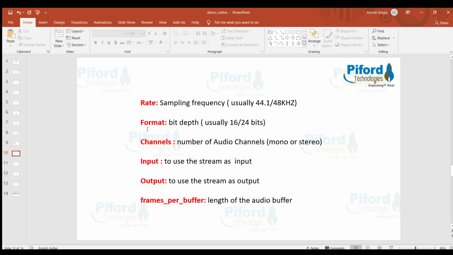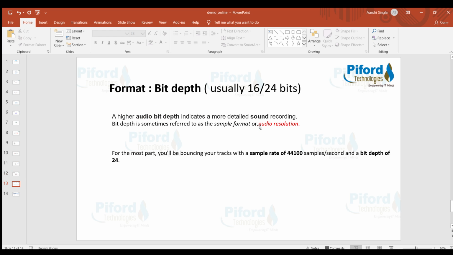The next parameter is format. Format is also called bit depth, and it is usually 16 or 24 bits. Let's understand about it. As we have heard about video resolution, in the same way, audio resolution is also there, and this particular thing helps us with audio resolution.